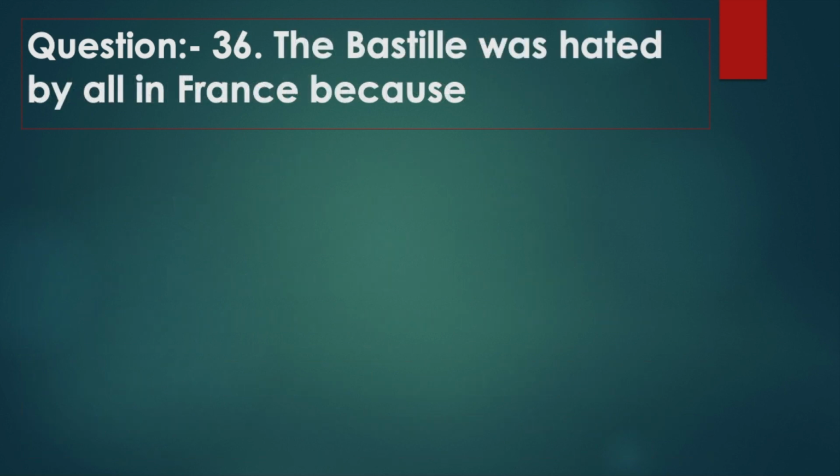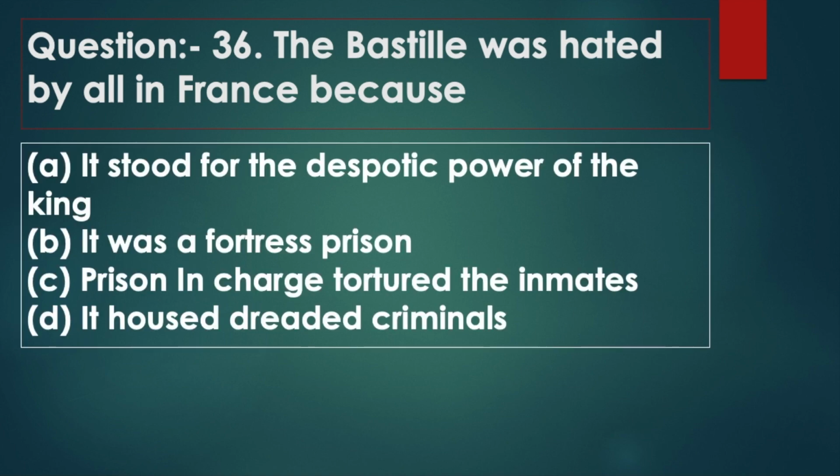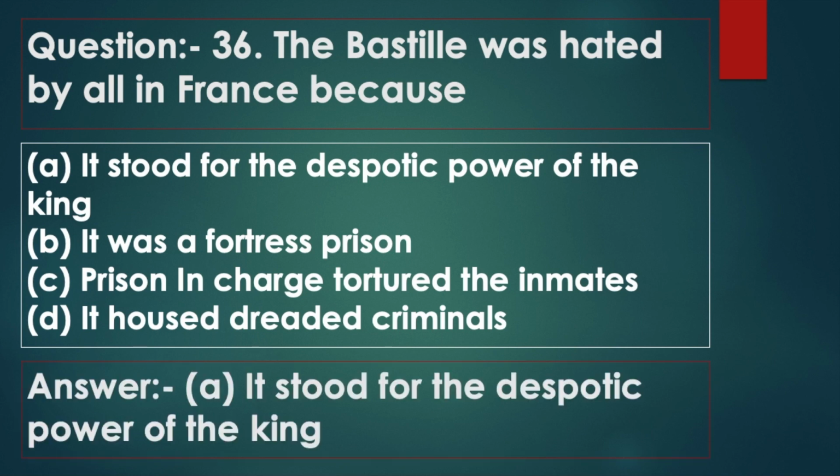Question 36. The Bastille was hated by all in France because? Option A, it stood for the despotic power of the king. Option B, it was a fortress prison. Option C, prison in charge tortured the inmates. Option D, it housed criminals. Answer: option A, it stood for the despotic power of the king.